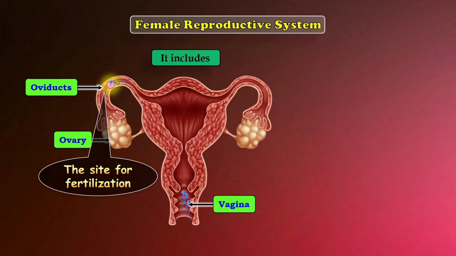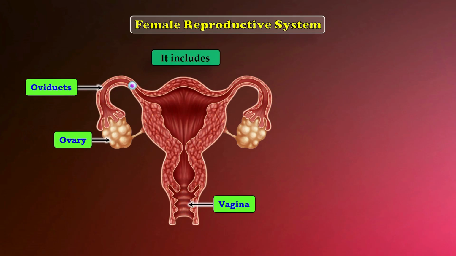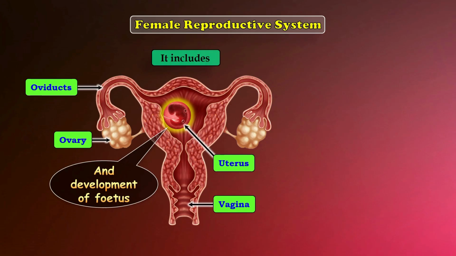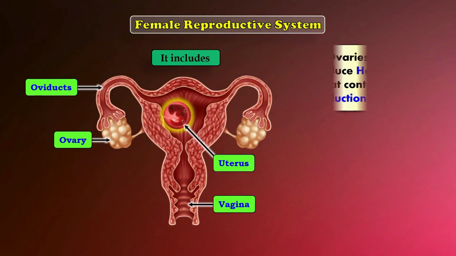Once the egg is fertilized, it moves into the uterus. The uterus has thick, soft walls where the growing embryo gets attached. This attachment is called implantation. The uterus provides protection and nourishment to the developing embryo. As the embryo grows, it develops into a fetus, safely protected inside the uterus. The uterus supports the fetus throughout pregnancy, helping it grow until birth.